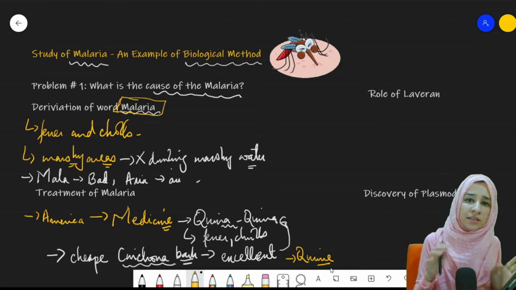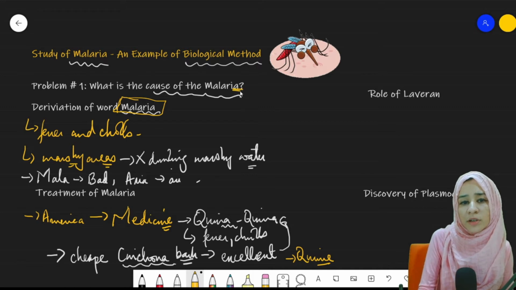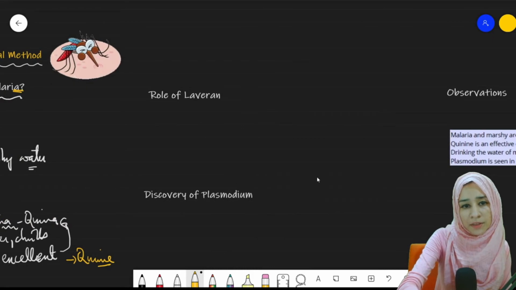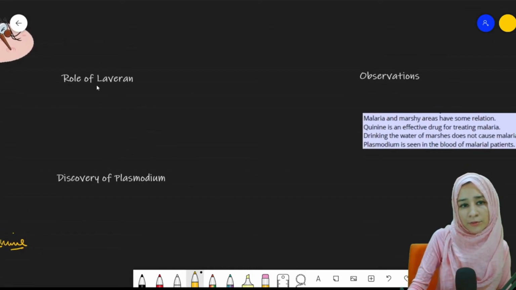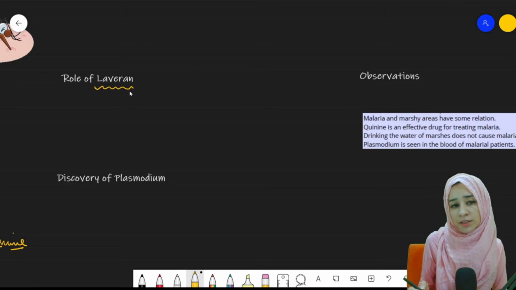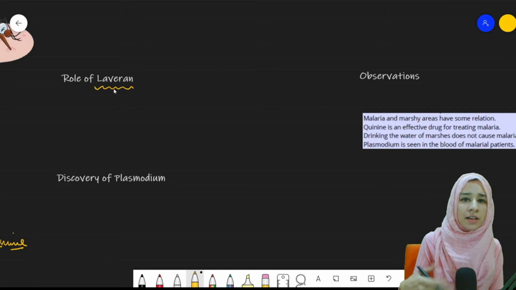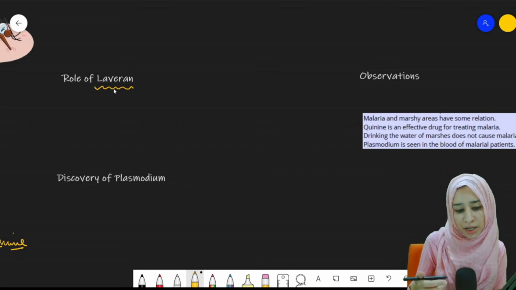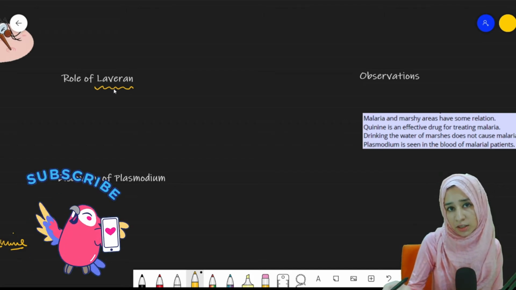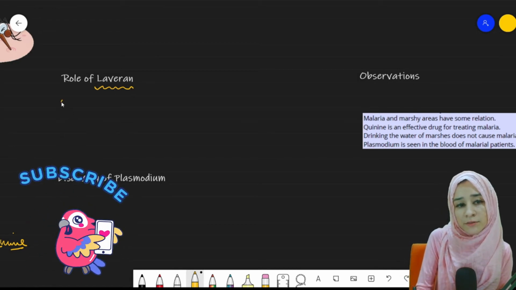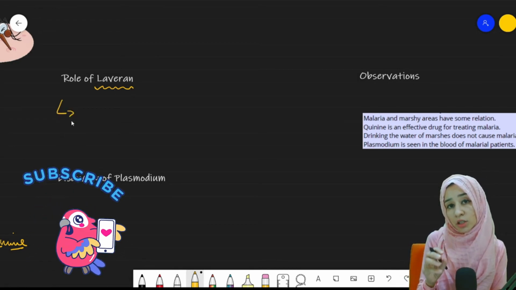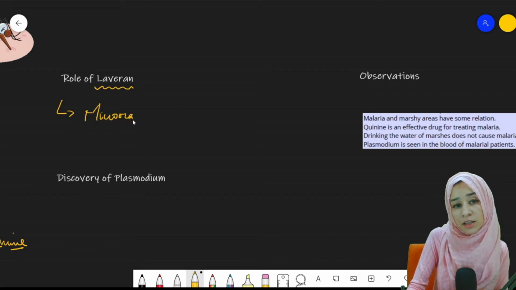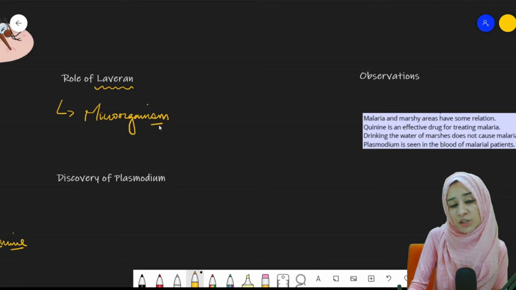But the question still remains the same: what is the cause of malaria? Nobody found out the cause of malaria. Then in 1878, a French army physician, Laveran, started probing what might be the cause of malaria. He started doing blood tests of malarial patients, and he found that within the blood of the malarial patient there is a microorganism.